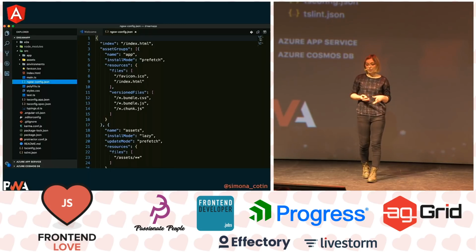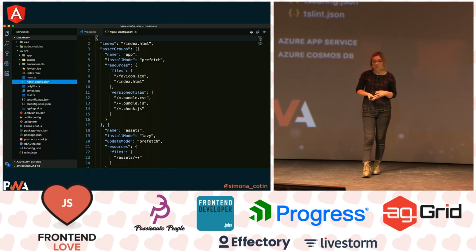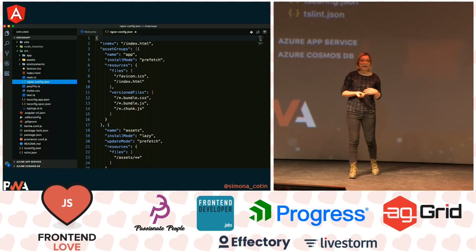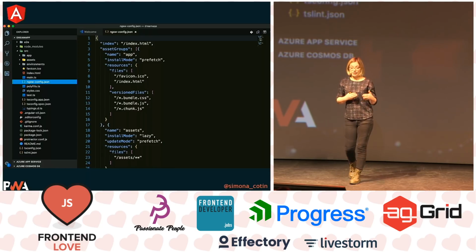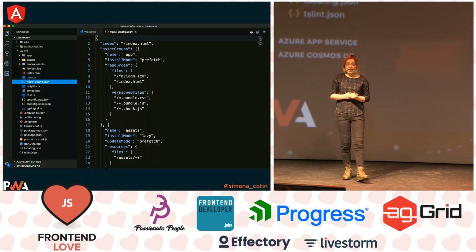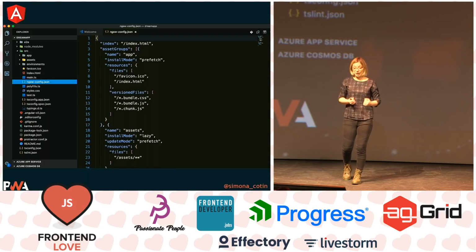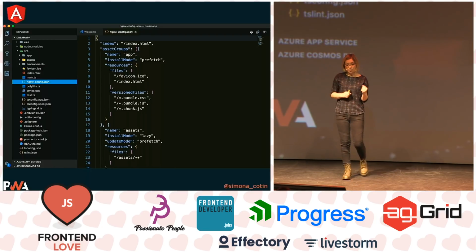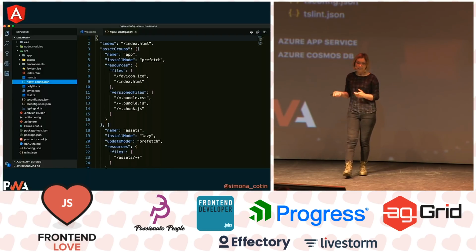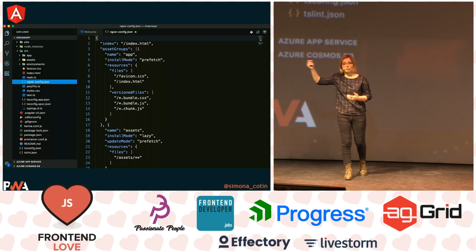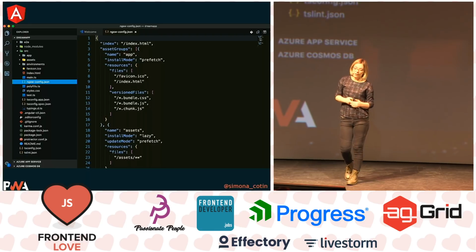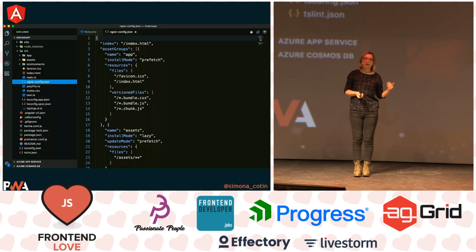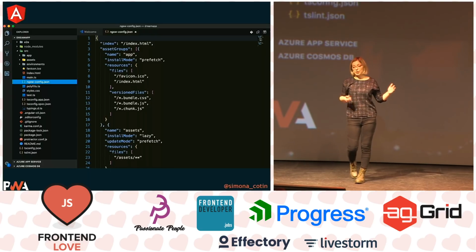So we can specify that we're caching things like the index.html file immediately, and that's the prefetch install mode. We can also define a lazy install mode, which means we're going to cache that later, as well as an update mode, where we're saying when new data is available, do you want to cache that immediately or when you have time?